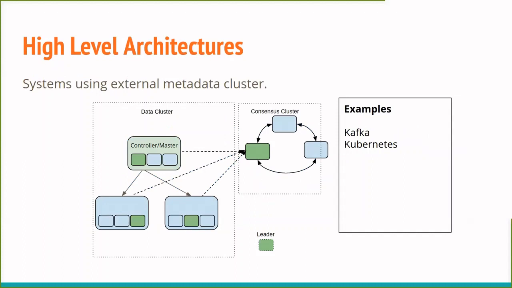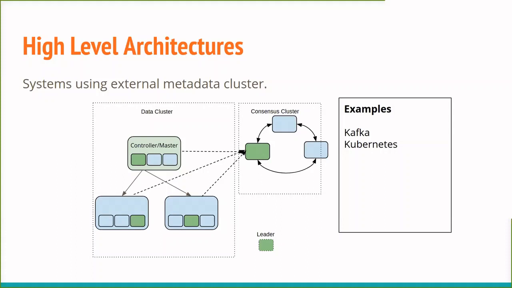The other style is to use an external consensus cluster and then have a data cluster which is separate, but for some of the coordination tasks and metadata storage, this external cluster is used. And there are a lot of systems which follow this style because it reduces some of the complexity in the cluster design itself, and we'll see how.